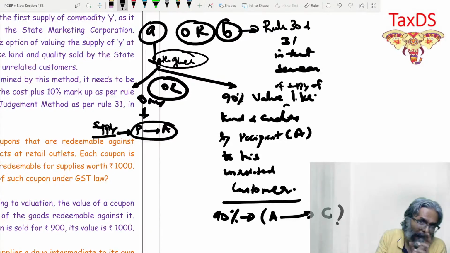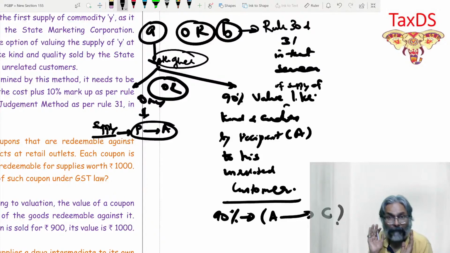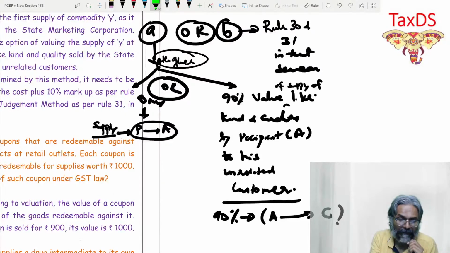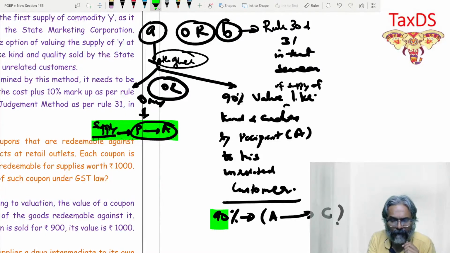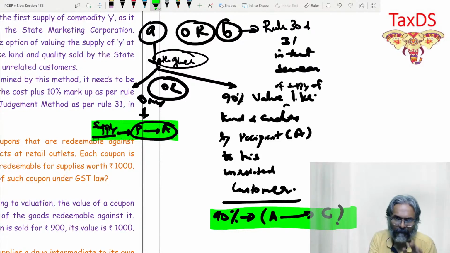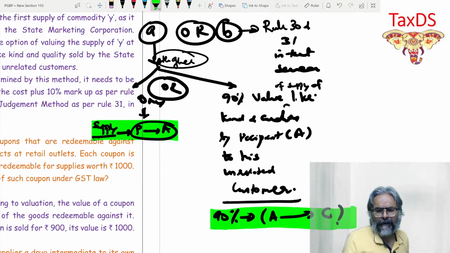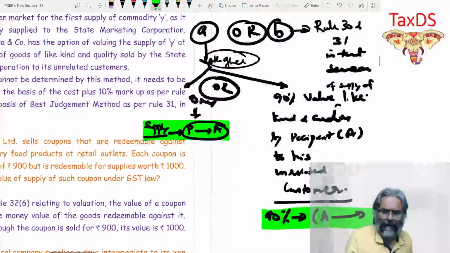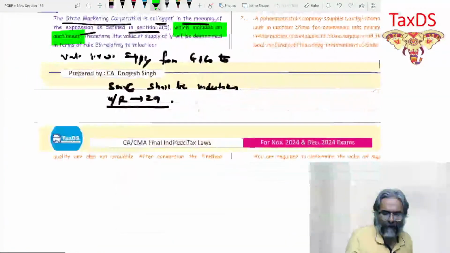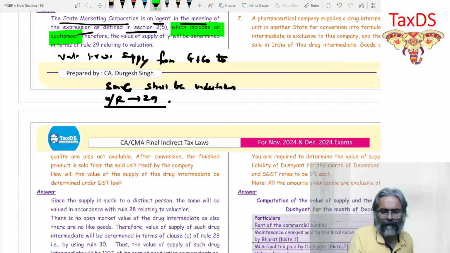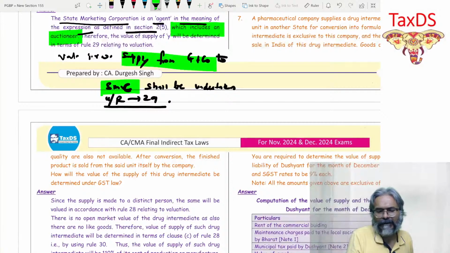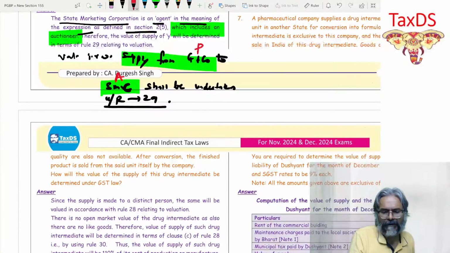Be careful now. You should be very careful, because if they give you hardcore data, you should not get confused about what I am supposed to pick up and what I'm supposed to ignore. That's the reason why I'm just putting it. This need not be written in the examination. This is just for your quick revision once again, because this revision is for the final time. And by the way, which valuation are you doing? The valuation that you're doing in this context is in respect of the goods supplied from the principal to the agent.